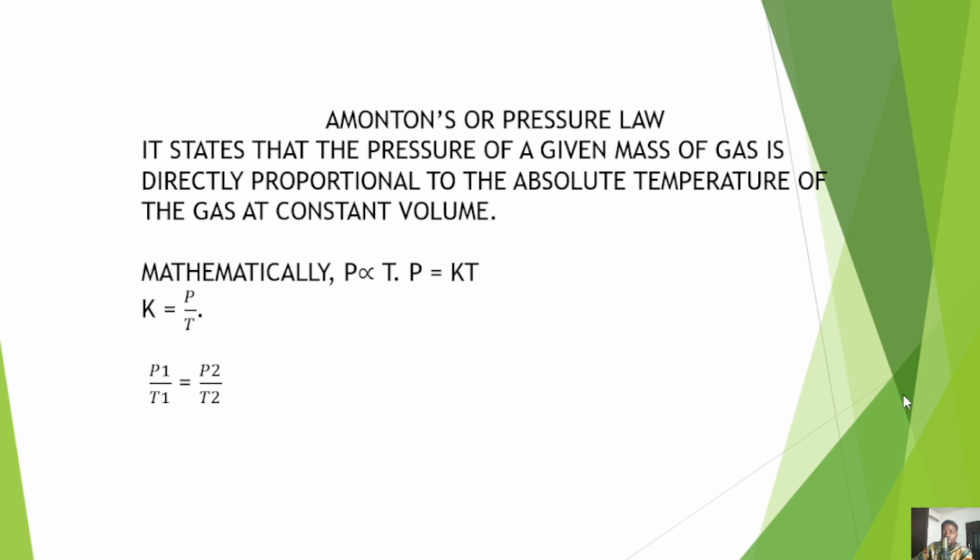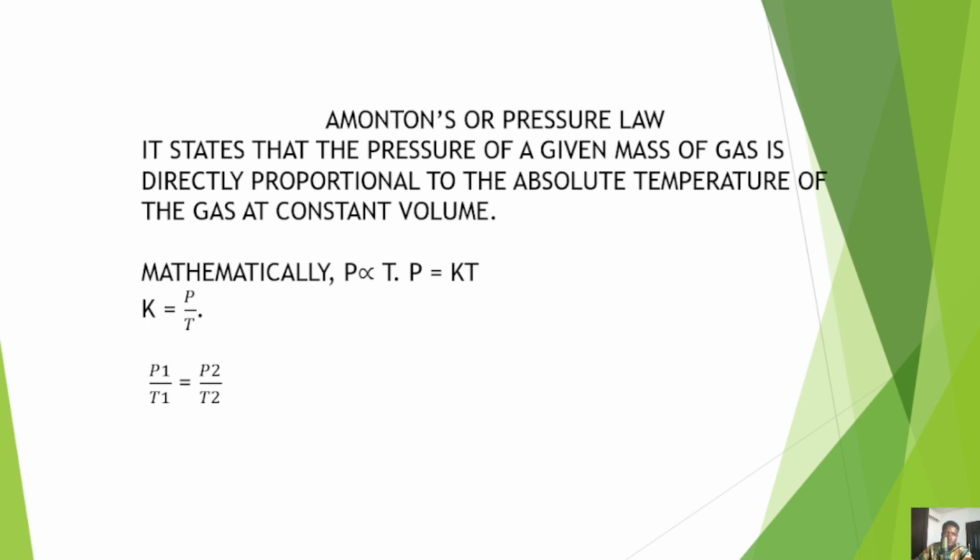Amonton's or pressure law simply states that the pressure of a given mass of gas is directly proportional to the absolute temperature of the gas at constant volume. So you have that P is directly proportional to T, but remember that it's absolute temperature, or temperature in Kelvin, not temperature in degrees Celsius. The implication of this statement is that as the temperature is increasing, the pressure is also going to be increasing.